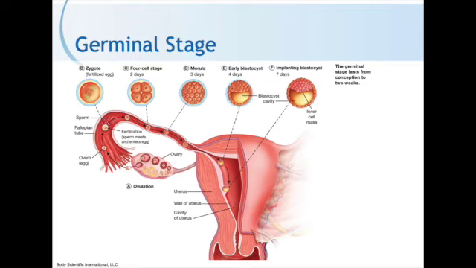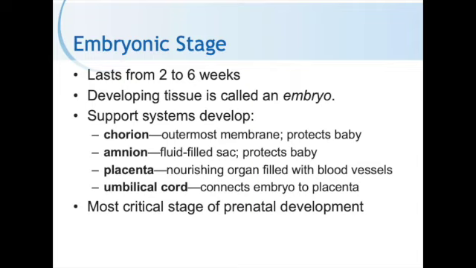Okay guys, so make sure you pause the video and study this diagram because it shows how the egg changes during the germinal stage. Okay, the second stage of prenatal development is the embryonic stage, which lasts up until 6 weeks. So from week 2 to week 6. During this stage, the baby is called an embryo.